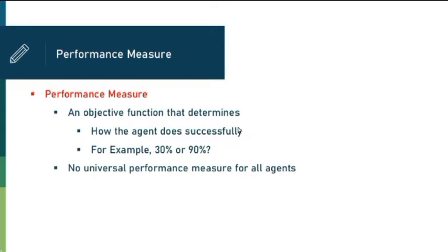So performance measure is a term which determines how successfully the agent performs. In what way the agent has performed the operation. So what is the success rate, or what is the success idea of the agent. For example, in your exam, you write some exam and then you get the scorecard or mark sheet. Suppose in the mark sheet you are getting a 9-pointer.